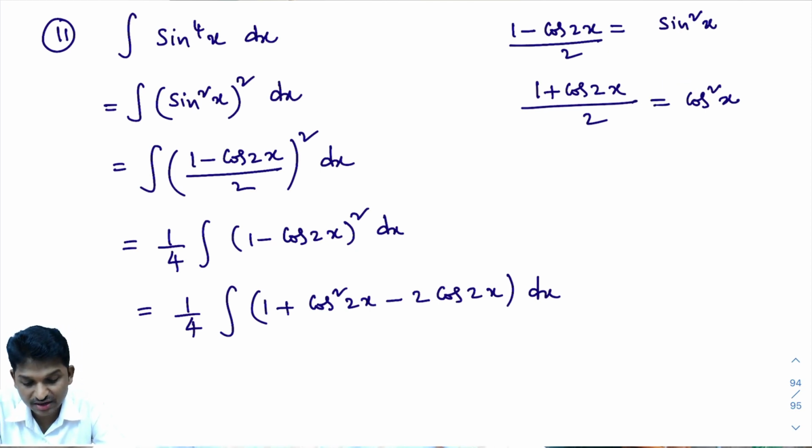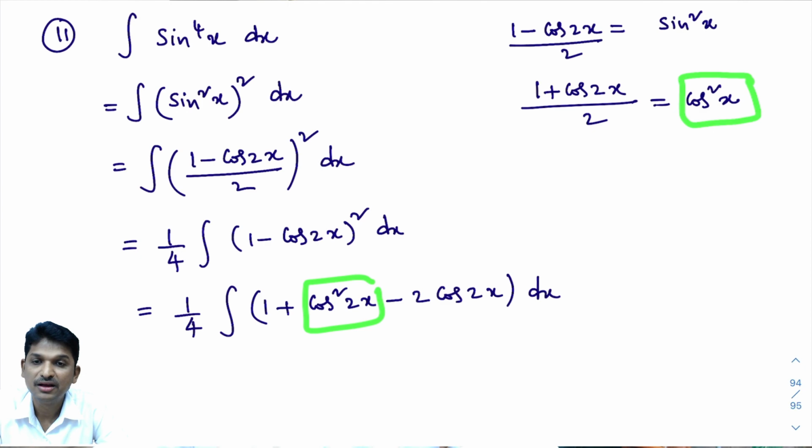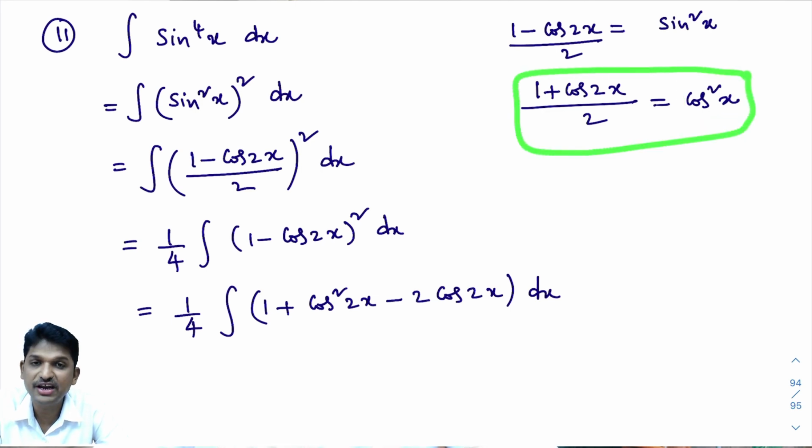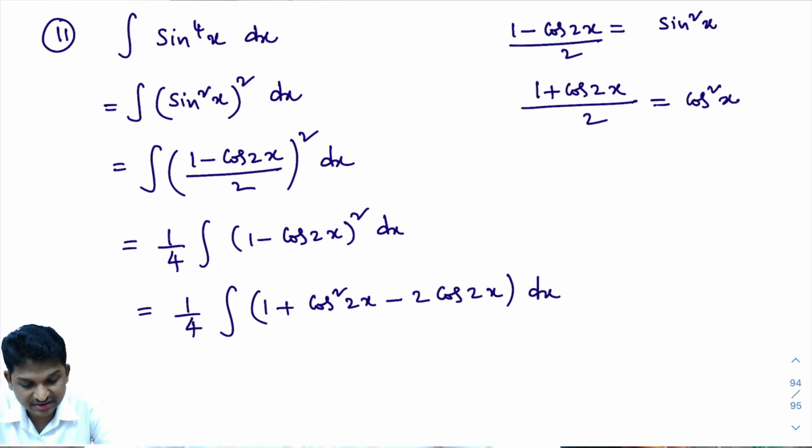Now what do I want? Look here. Cos square 2x is there here. I want cos square 2x, but here cos square x is there. In this full formula, wherever x is there, you write 2x. Then what will you get? You will get like this: 1 plus cos 2 into 2x, which is 4x, divided by 2, equals cos square 2x.